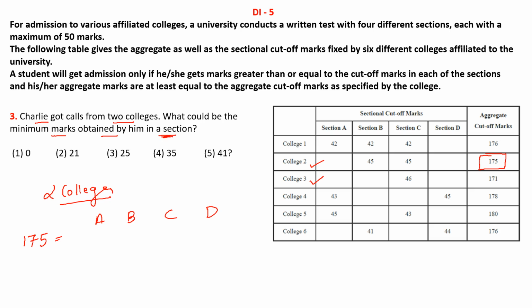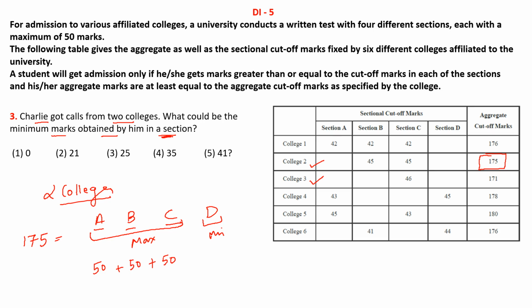So how can we get the minimum marks in a section? If we maximize the marks of the other three sections. So what we will do, we will maximize these and minimize this. So maximum score could be 50, 50 and 50.